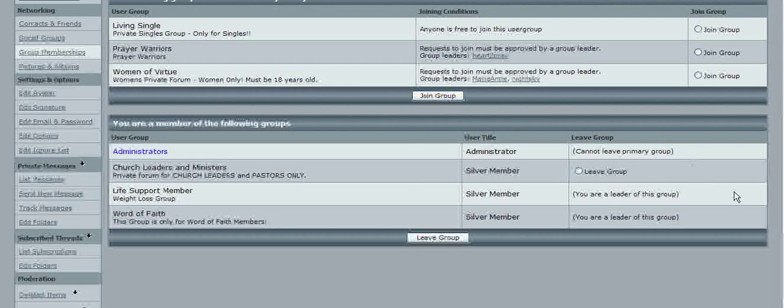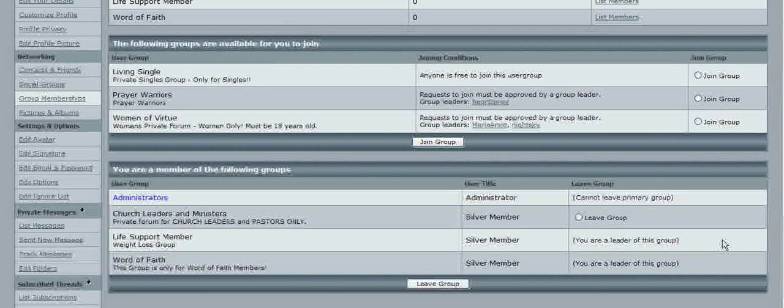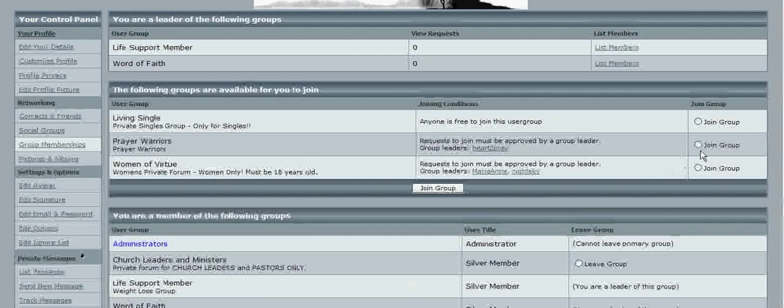There's also church leaders and ministers that you can join. You click on join group over here, and then you click on join group down here, and it'll send a request to the leader of the group, and that group leader must approve your membership. So that's basically how you join a group.